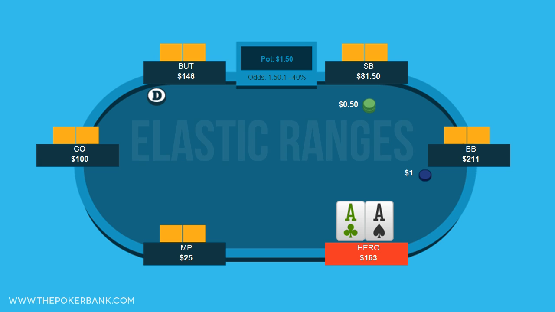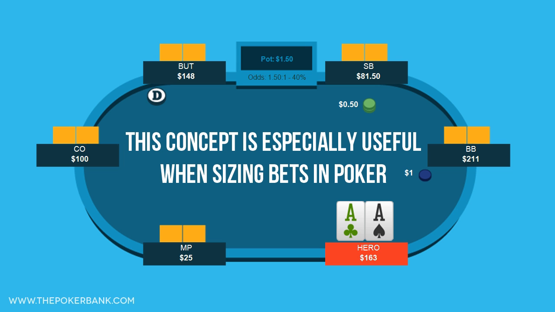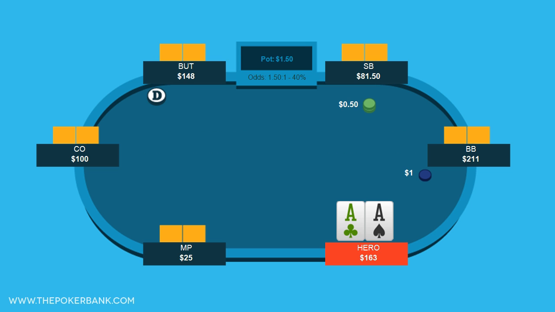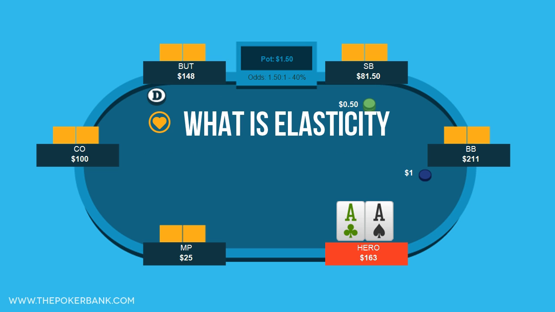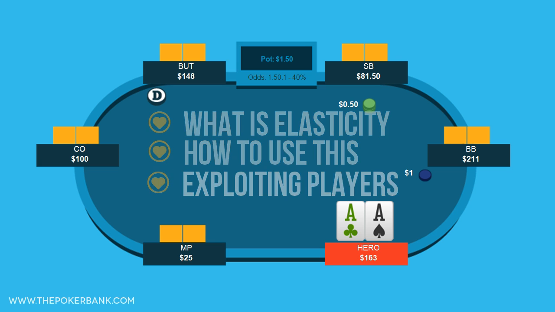Elasticity is an economic concept that measures how changing one economic variable affects others. This concept carries over nicely to poker when looking at bet sizing and continuance frequencies. In this video, you'll learn what elastic and inelastic ranges are, how they are useful, and how this knowledge can help you exploit players in the future.